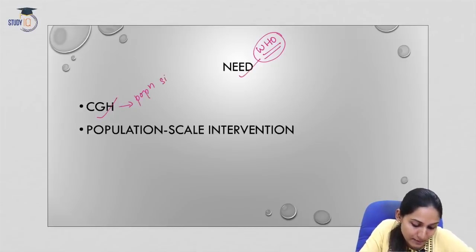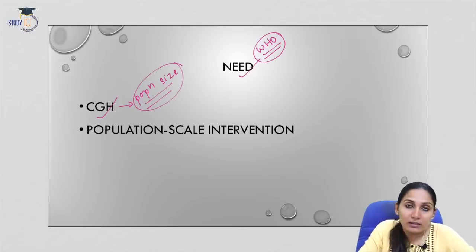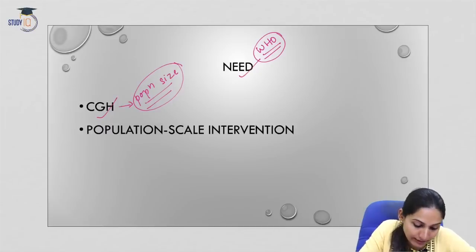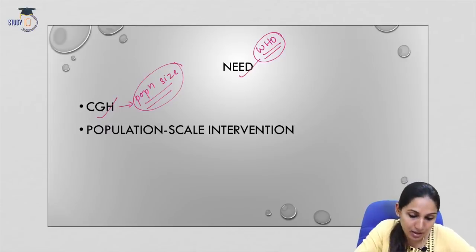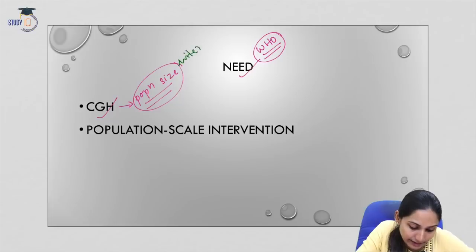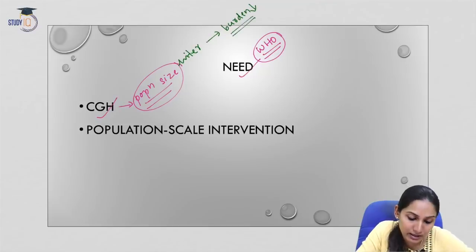When CGH considers the size of the population, the interventions, the functions or the government activities are also related to the size of the population. So population size interventions will definitely reduce the disease burden. So CGH will definitely reduce the disease burden because it is based on the size of the population.